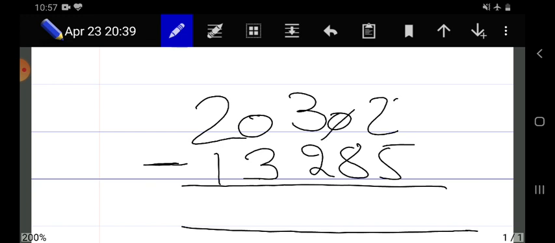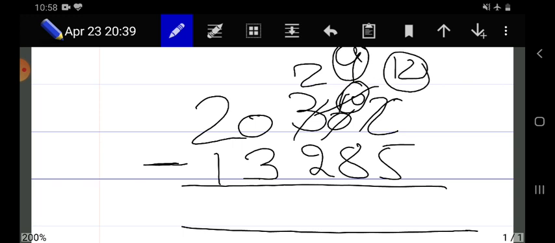Now we have to subtract. 2 minus 5, not possible. It will borrow from the next digit, and it is already 0, so it will again borrow from this. So 3 will become 2 and it will become 10. After borrowing, the 10 becomes 9 and the next becomes 12.